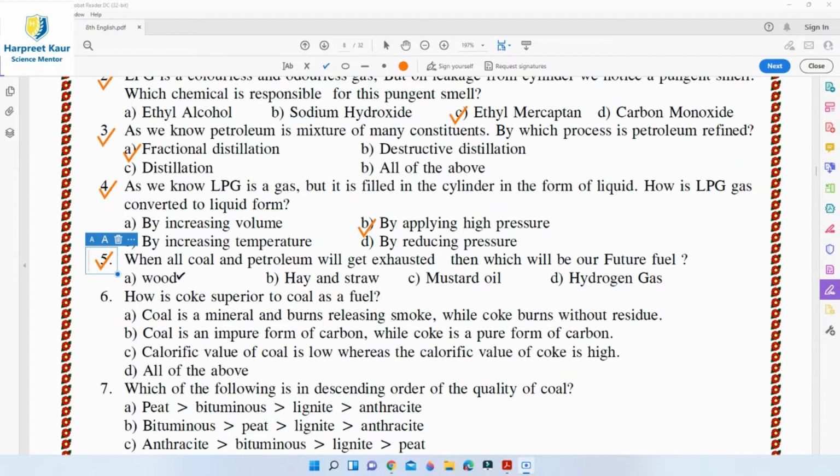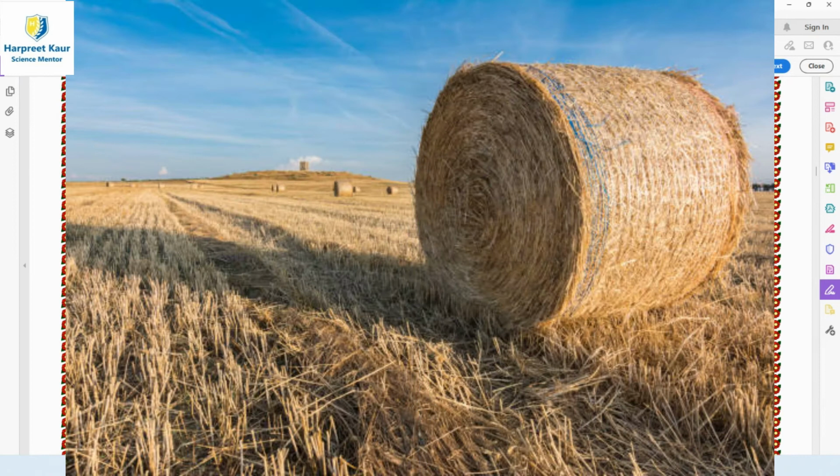Question 5. When all coal and petroleum will get exhausted, then which will be our future fuel? So, here if we see the options, wood is also an exhaustible source. It would exhaust someday, and it is also not required to be cut as forests need to be conserved. So, here the right option, hay and straw, option B, is the answer to it.